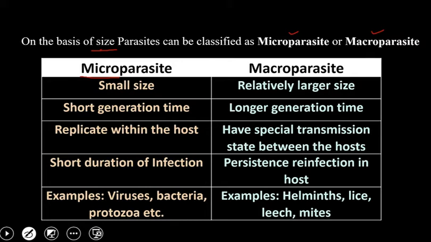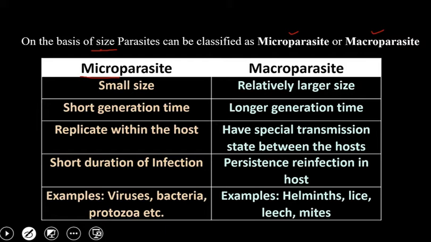Now, what is generation time? Generation time is the time needed to complete one generation. You can also define it as the average interval between the birth of an individual and the birth of its offspring.